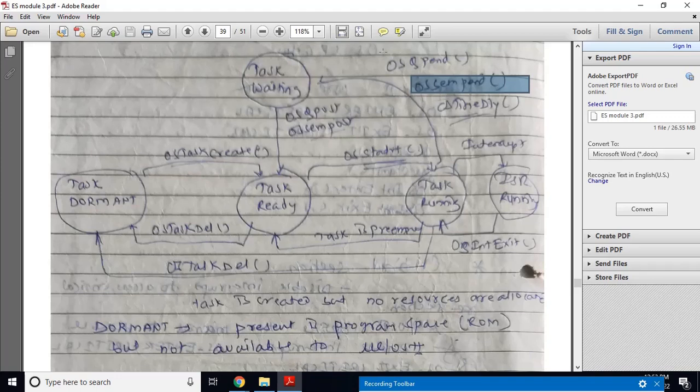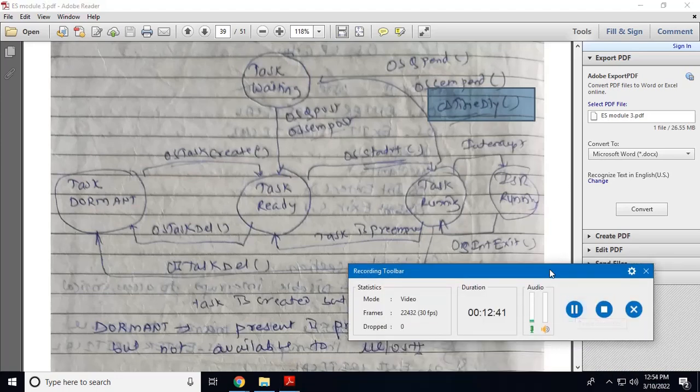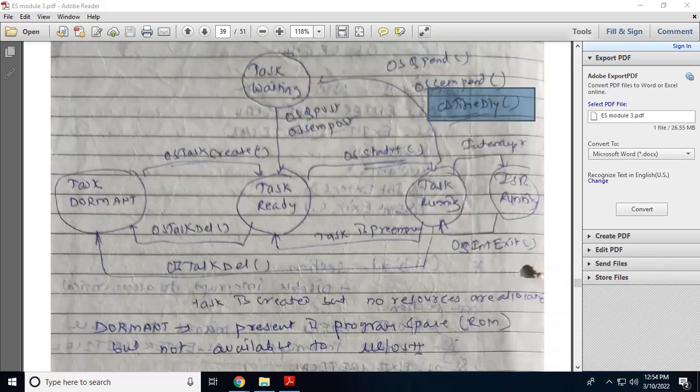If a task requires some message, it will call the function OSQPend. If the message is not available in the message queue, the task will go into a waiting state by calling OSQPend. If you call the function OSTimeDly, the task will be delayed for some duration, depending upon your delay. So a task moving from running state will go into a waiting state.